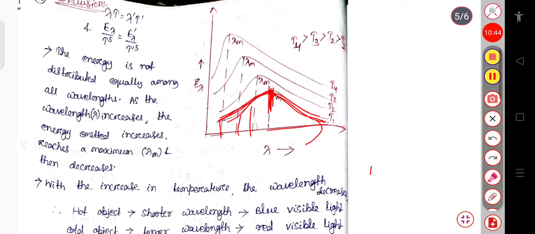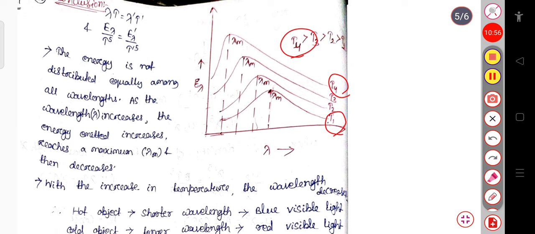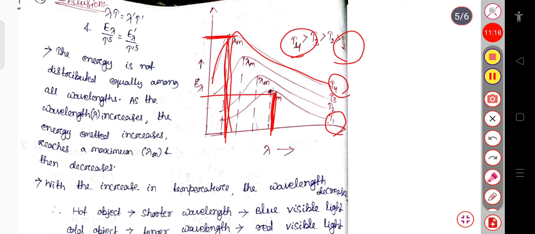In this graph we are considering the temperatures T1, T2, T3 and T4. The T4 temperature is very low as compared to T1. In the T4 region, this is the maximum value of the wavelength and this is the maximum value of the energy. In the case of the T1 temperature, this is the wavelength region where the maximum wavelength lies, and this is the maximum energy value.